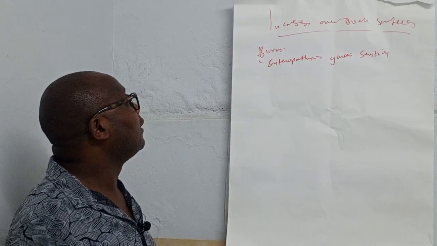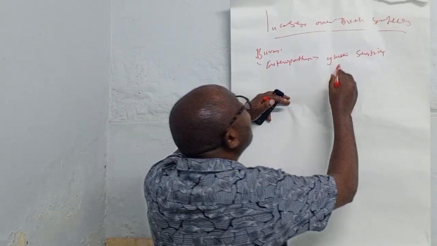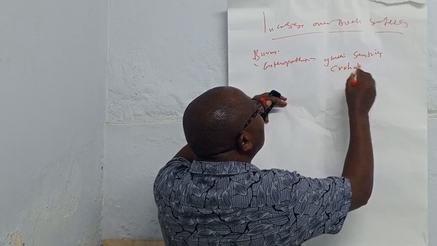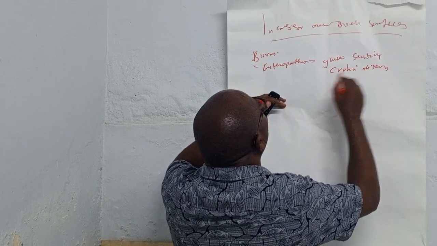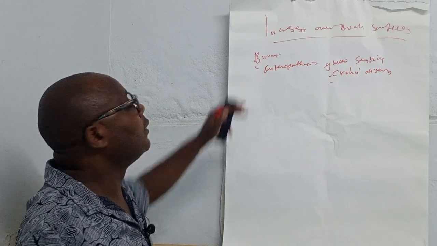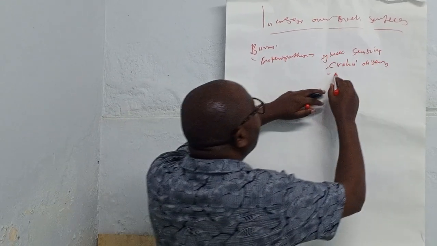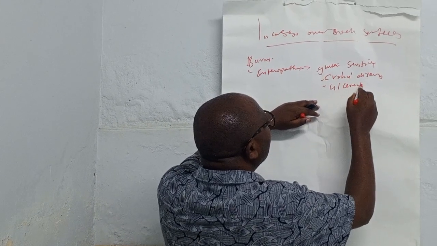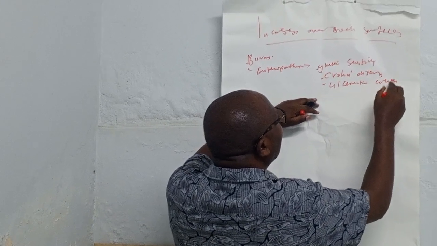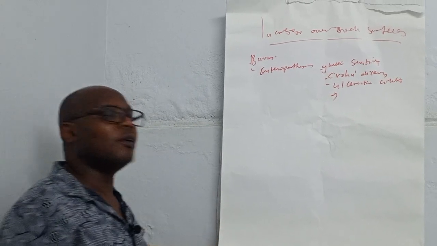This is called enteropathy. Another example is diseases like Crohn's disease. Crohn's disease is also an example of enteropathies, which can cause loss through body surfaces. Another condition is ulcerative colitis, which is also a very common cause.